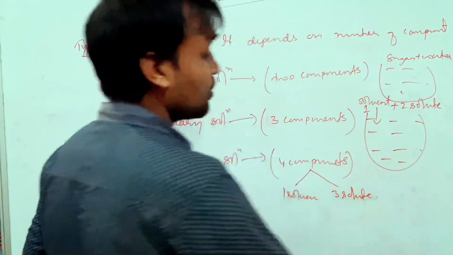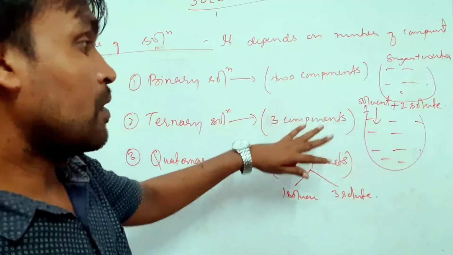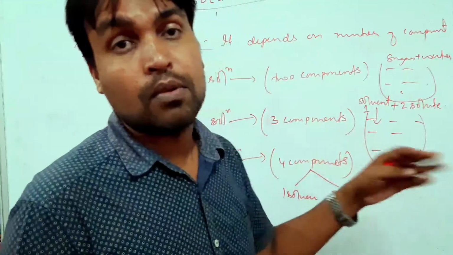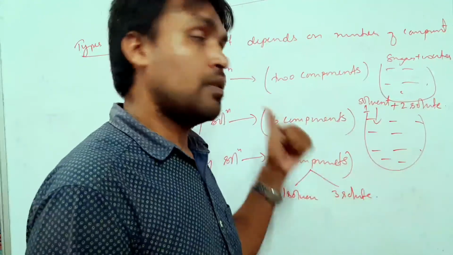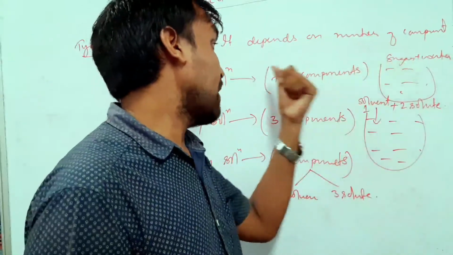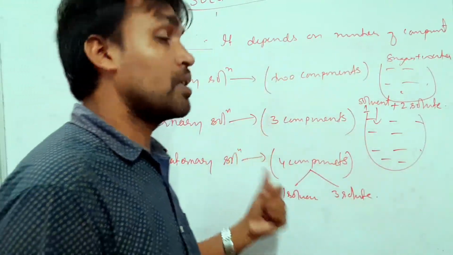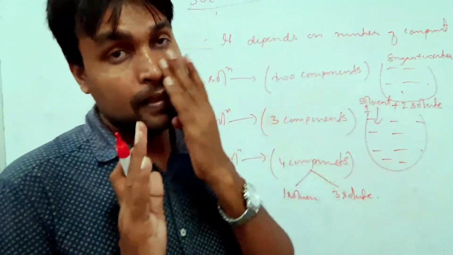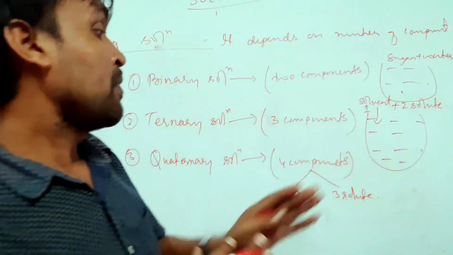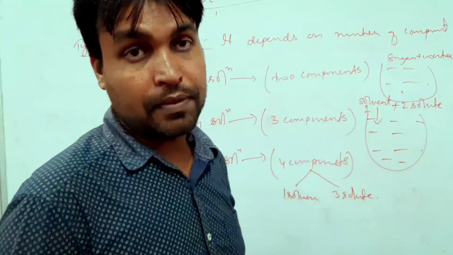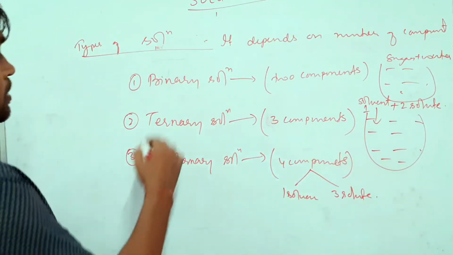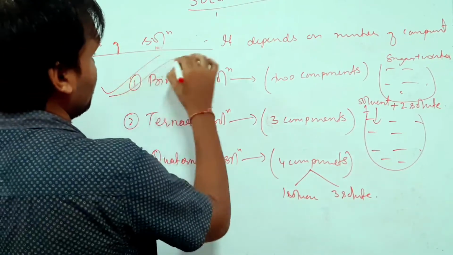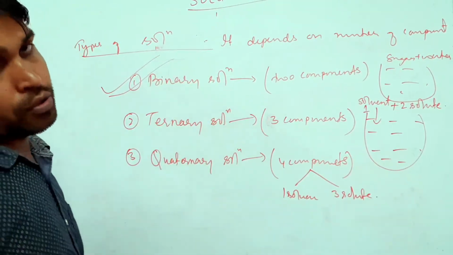Dear students, you should remember one thing. Solvent will always be one. Only the number of solutes will be different, maybe 2, 3, 4 like that. In binary, ternary, quaternary, everywhere you will see that solvent will be only one. In our class 12 syllabus, we are going to study binary solutions.